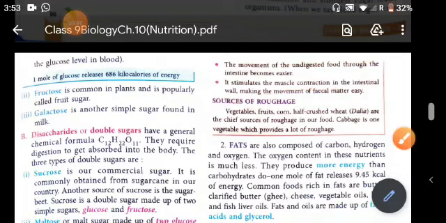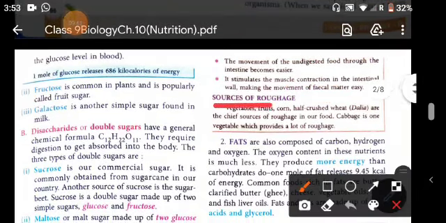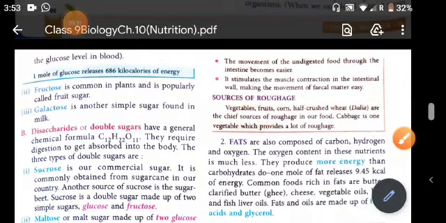Now what are the different sources of roughage? So vegetables, fruits, corn and half crushed wheat, dalia, these are the chief sources of roughage in our food. Cabbage also provides a lot of roughage.